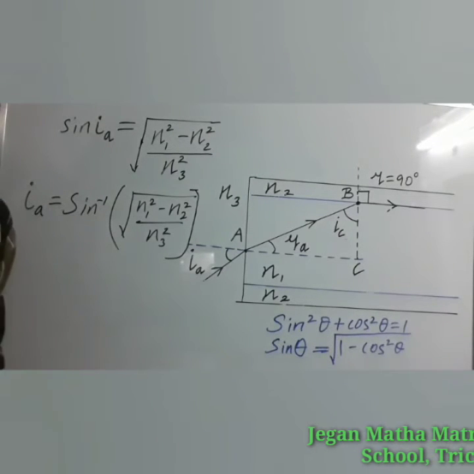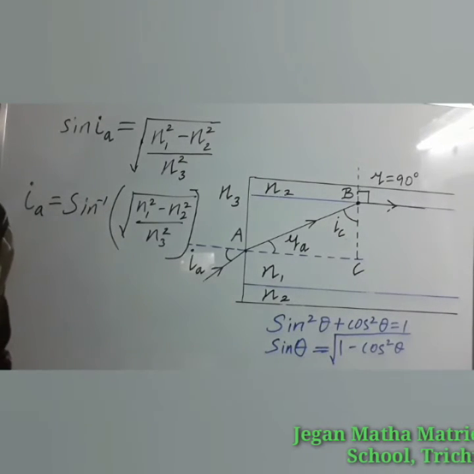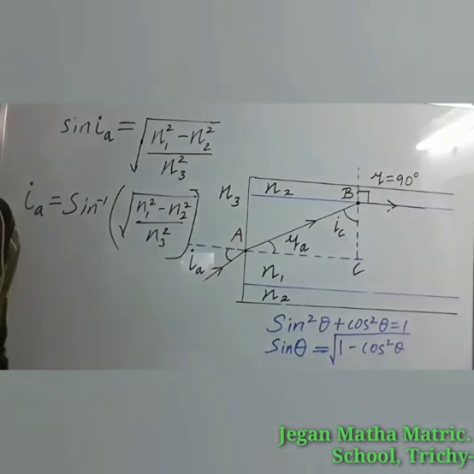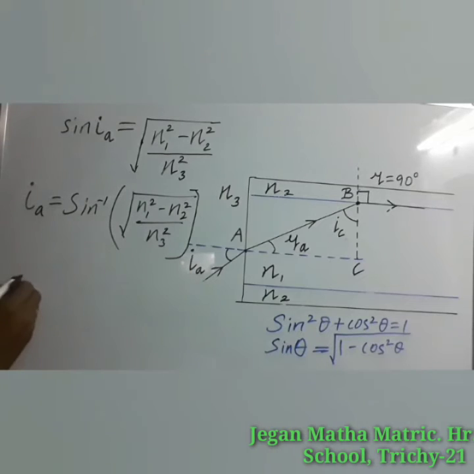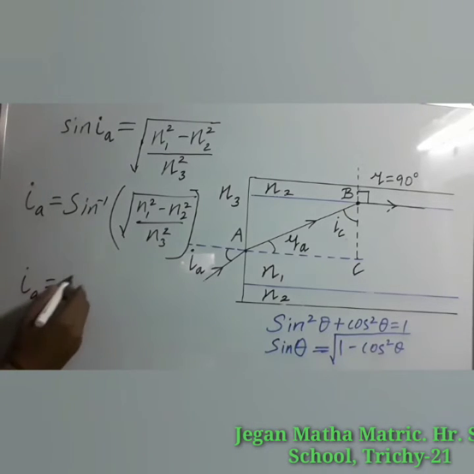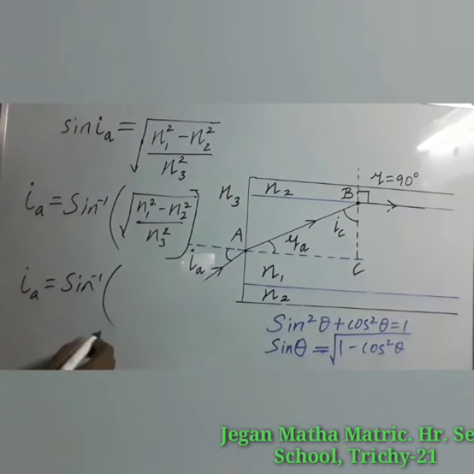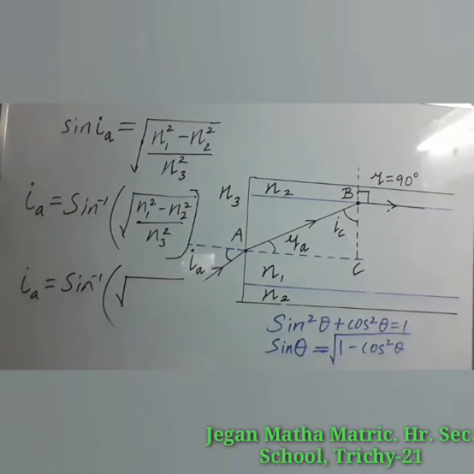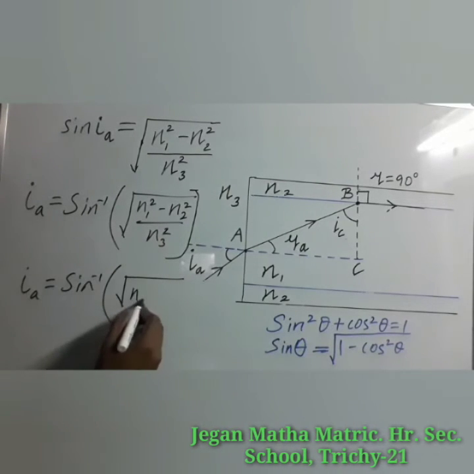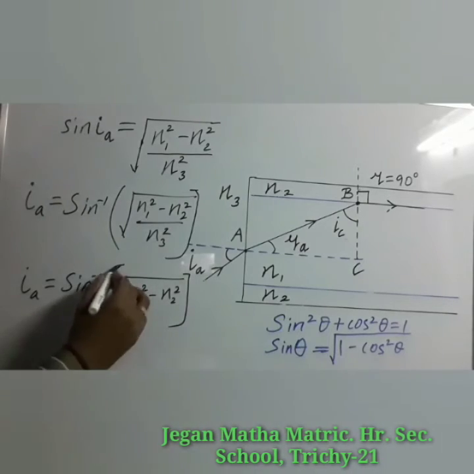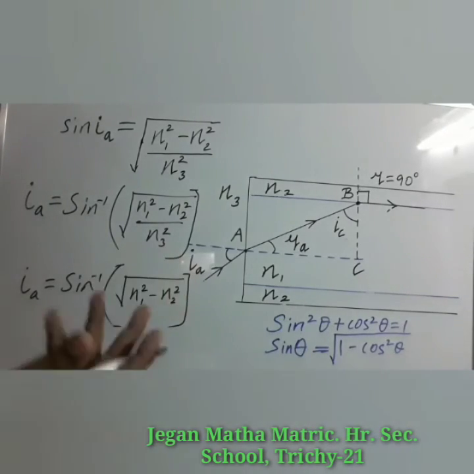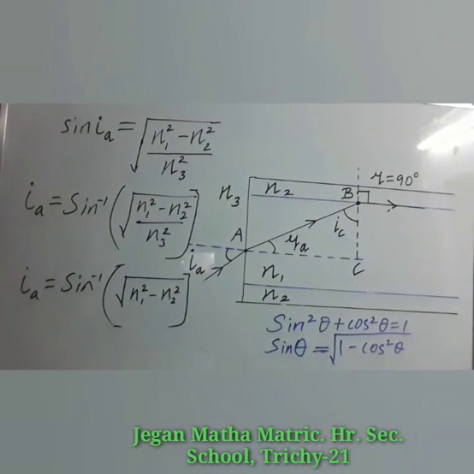It is a special case. If the outer medium is air, then n3 can be considered as 1. Now the acceptance angle can be modified as IA is equal to sin inverse of root of n1 square minus n2 square divided by n3, and for air it is 1.